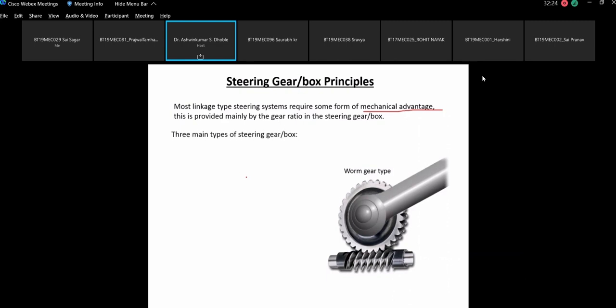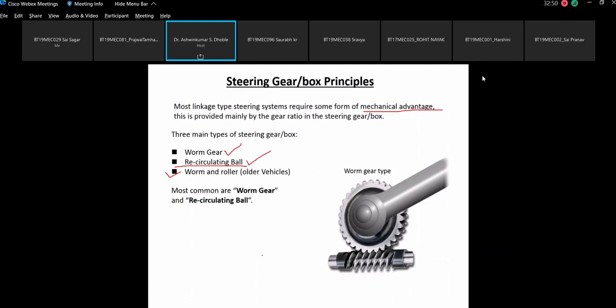So three main types of steering gearboxes: worm gear, then the recirculating ball type, and worm and roller. This is used in older vehicles, so we will not discuss this. We'll discuss the recirculating. The worm gear I have shown. This is the worm gear. The most common are worm gear and recirculating ball type. So this is what I was telling you, that the worm gear and recirculating ball type gears are used the most. Most of the time it is a recirculating ball type gear because that also gives you the effect of the power screw. Have you studied the power screw?